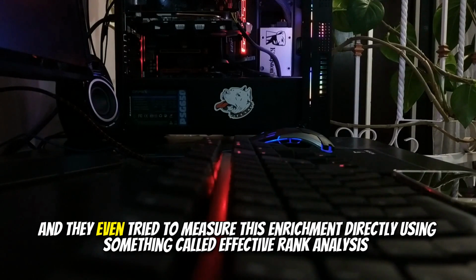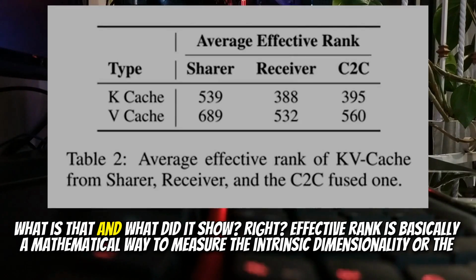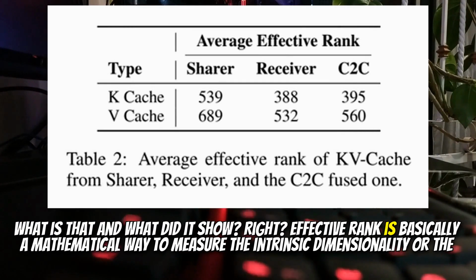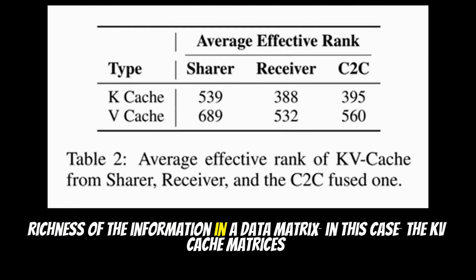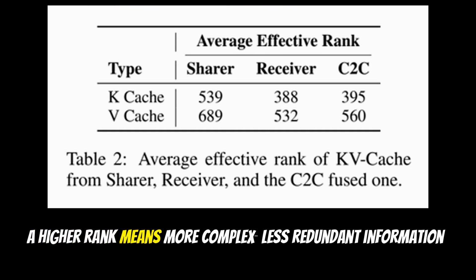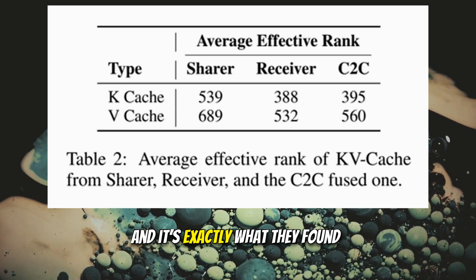That's compelling, and they even tried to measure this enrichment directly using something called effective rank analysis. What is that, and what did it show? Right. Effective rank is basically a mathematical way to measure the intrinsic dimensionality or the richness of the information in a data matrix, in this case, the KV cache matrices. A higher rank means more complex, less redundant information. So if C2C is truly enriching the context, the rank should go up. That's the hypothesis, and it's exactly what they found.